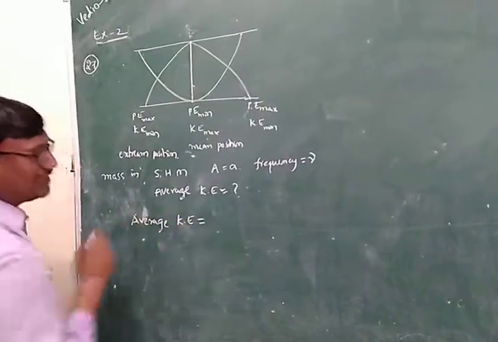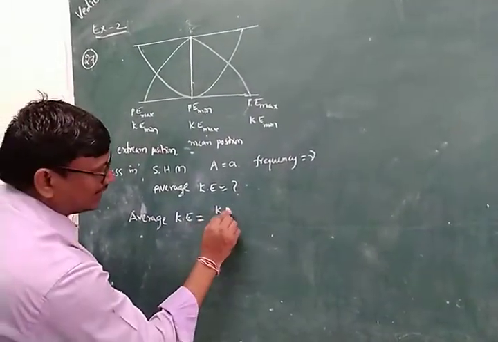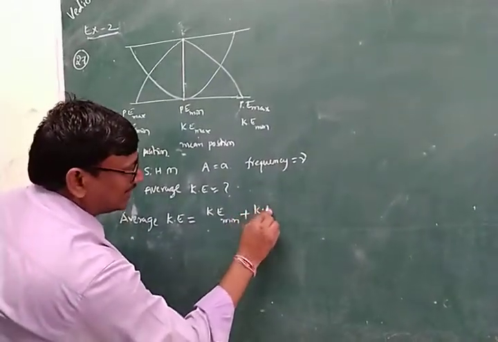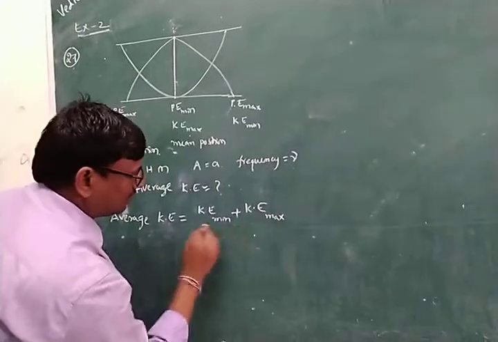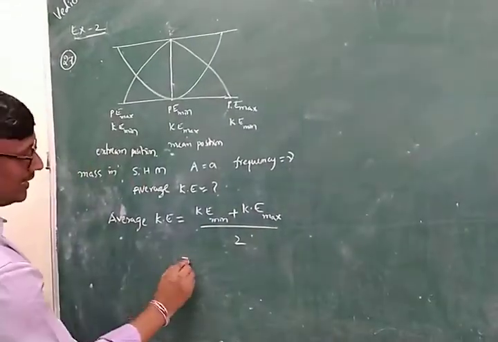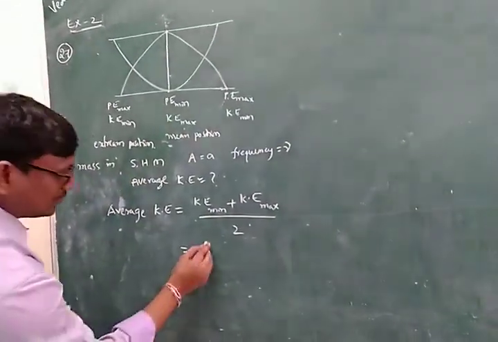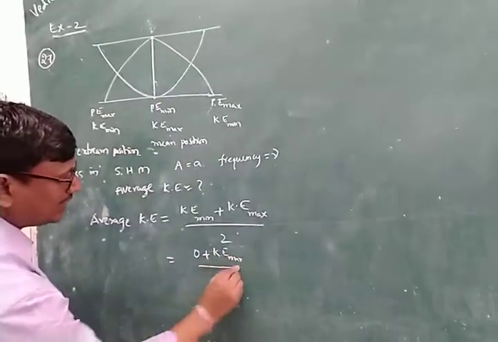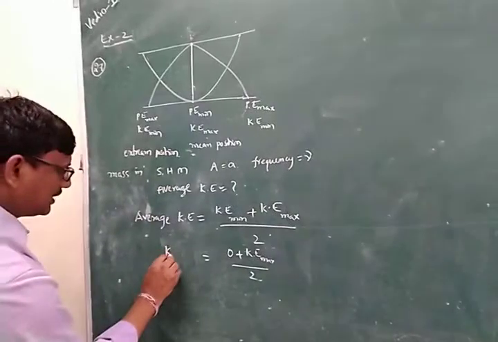Here the average kinetic energy is equal to the kinetic energy at minimum plus the kinetic energy at maximum, divided by 2. The kinetic energy at minimum is nothing but 0. So K maximum by 2 is equal to the average kinetic energy.